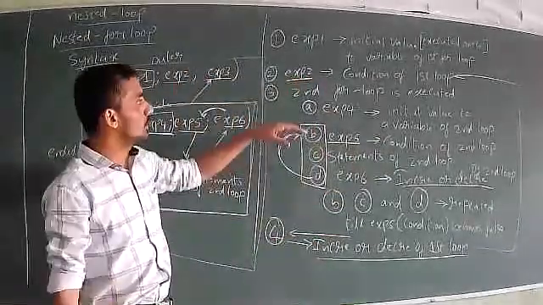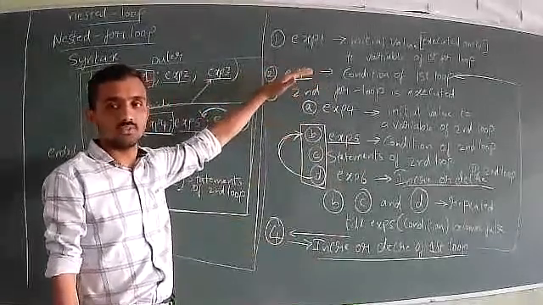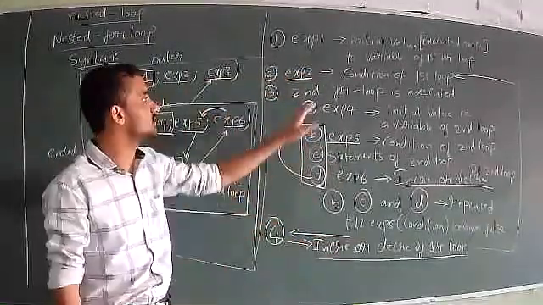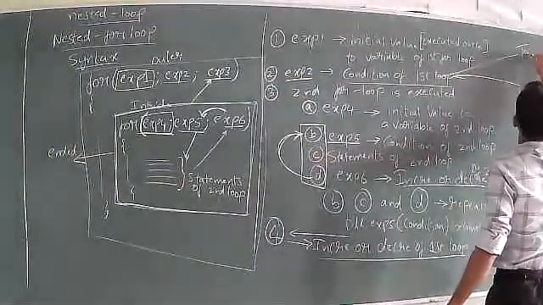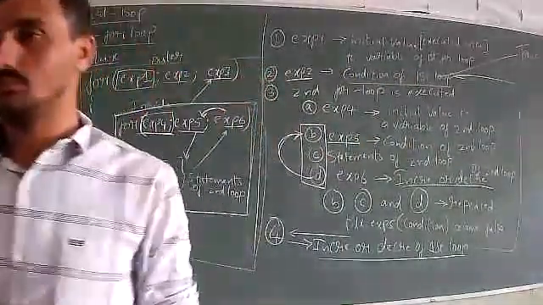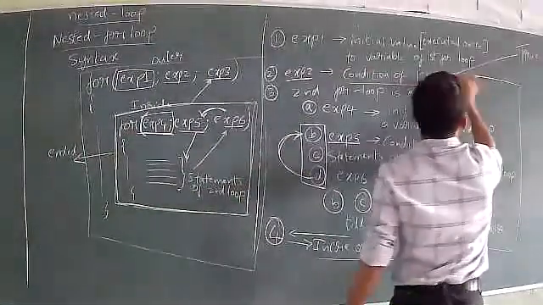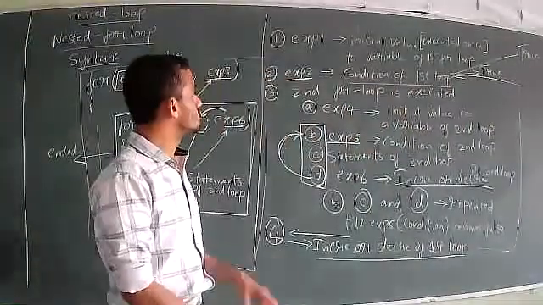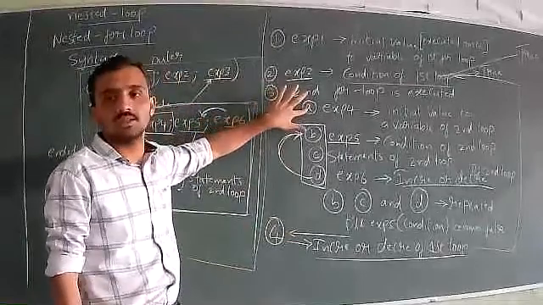When you go to the condition of the first for loop, if that is true, remember, all the steps are repeated one more time. If this condition is still true, all these steps are repeated one more time. What are those? The third main step, and inside that, again A is repeated.